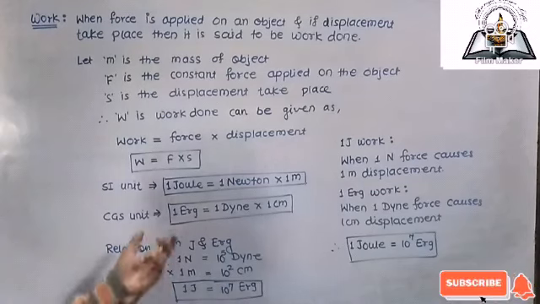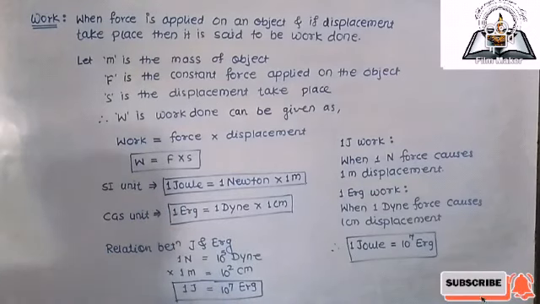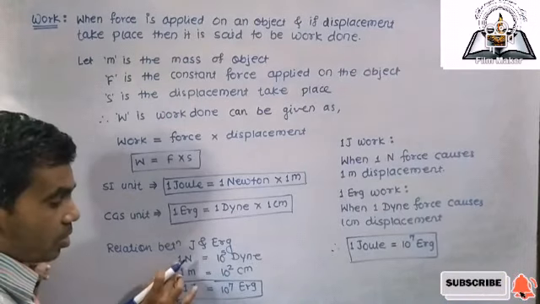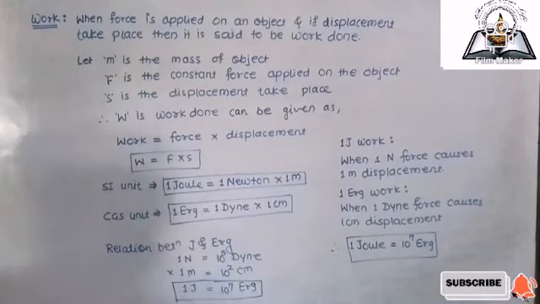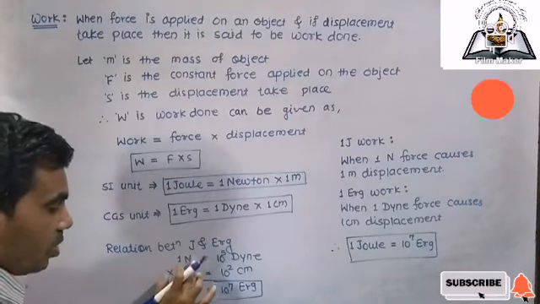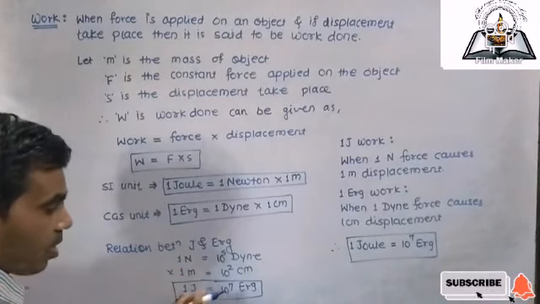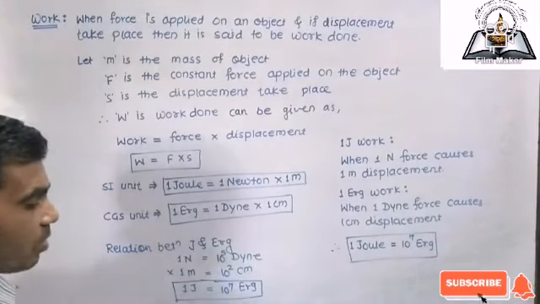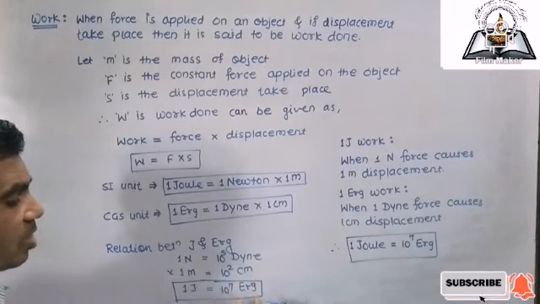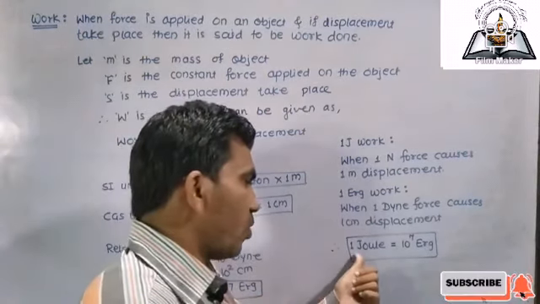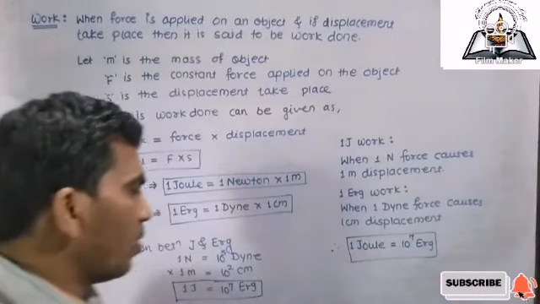Next one is the relation between joule and erg, the relation between CGS unit and SI unit. 1 Newton means 10 raised to power 5 dyne and 1 meter means 10 raised to power 2 centimeter. In multiplication, 1 Newton into 1 meter means 1 joule, and 10 raised to power 5 into 10 raised to power 2 means 10 raised to power 7 dyne into centimeter, it is the erg. So overall the formula becomes 1 joule is equal to 10 raised to power 7 erg.